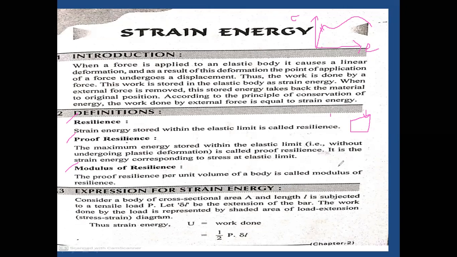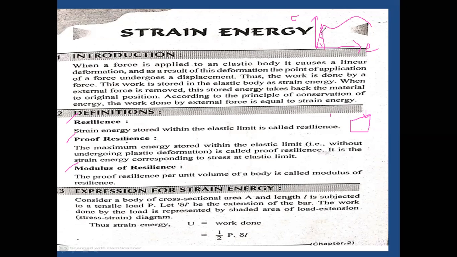It is the strain energy corresponding to the stress at the elastic limit. So what is the difference between resilience and proof resilience? In the case of resilience, we consider the amount of energy observed up to the proportional limit. For proof resilience, we need to calculate at the saturation point, at the peak point, how much the stress is.